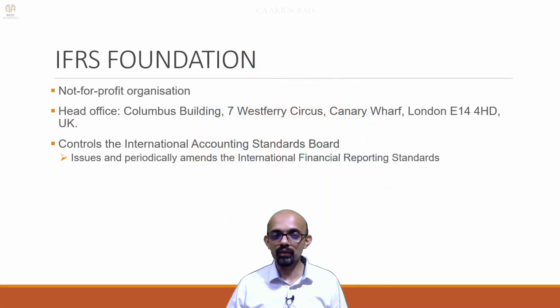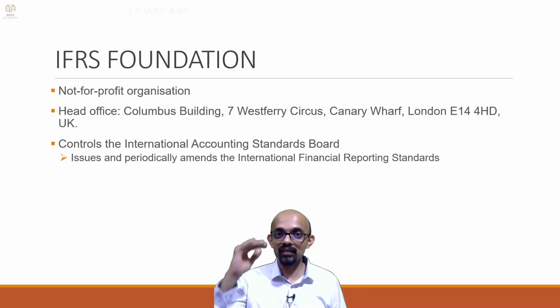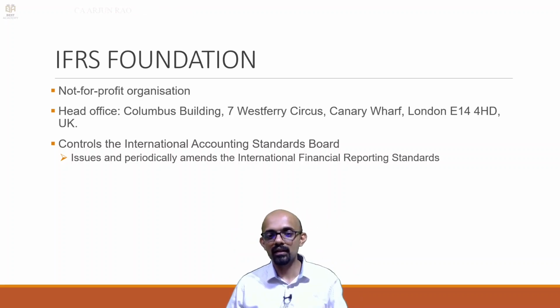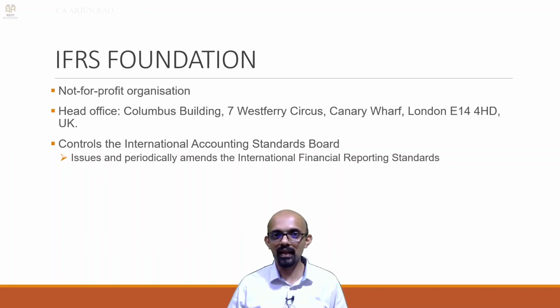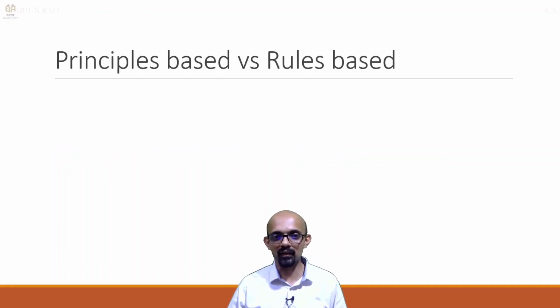So who issues these international financial reporting standards? There is a not-for-profit organization called the IFRS Foundation with its head office in London, UK. It controls the International Accounting Standards Board. Just like we saw in the previous video, we have ICAI, which controls the Accounting Standards Board. So just like that, we have the IFRS Foundation, which controls the IASB. IASB, or International Accounting Standards Board, issues and periodically amends the International Financial Reporting Standards.